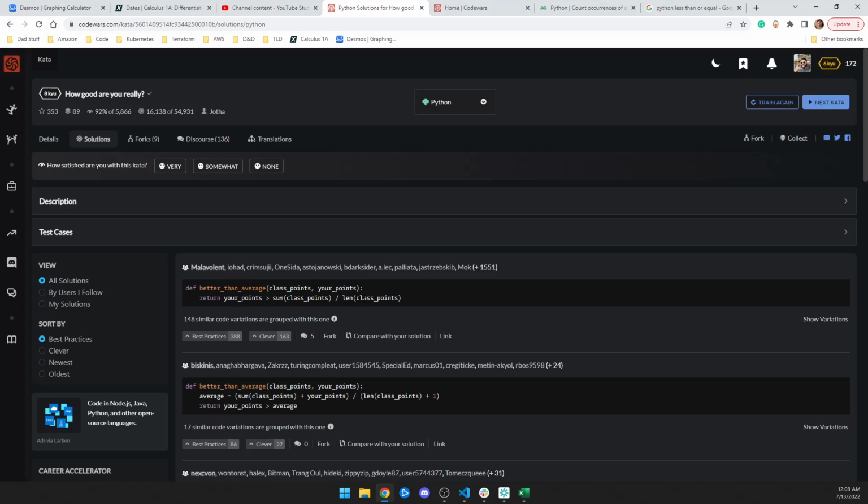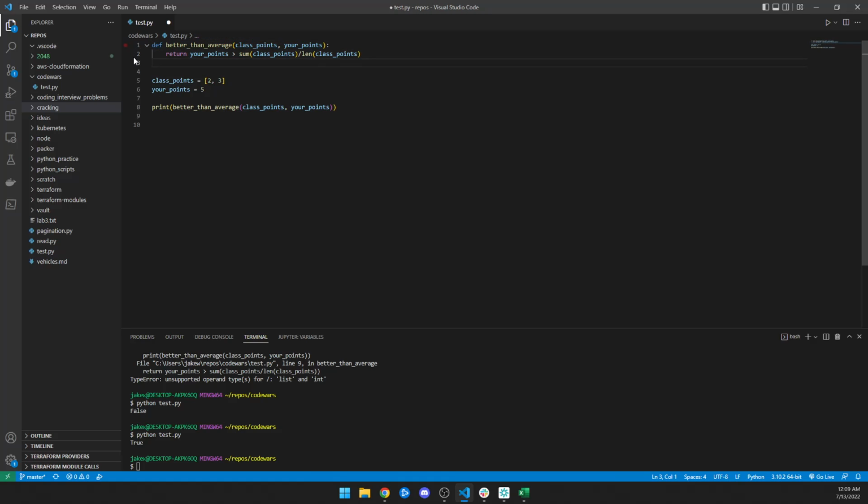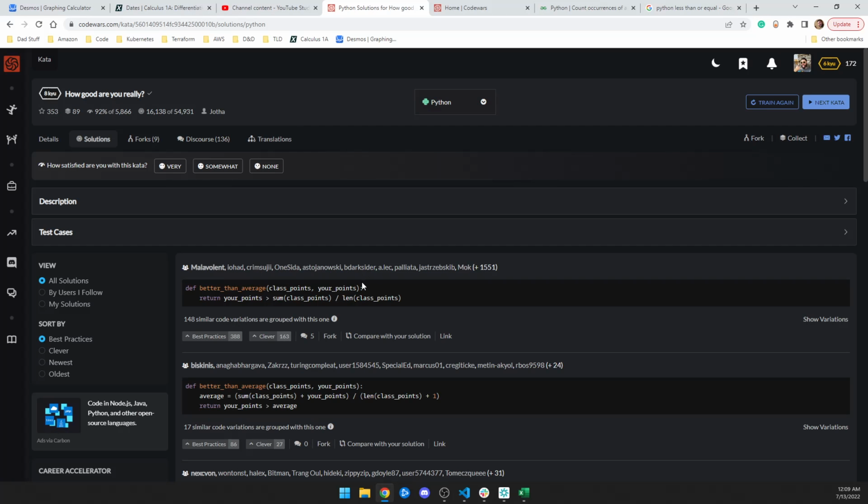Return your points greater than, yeah. So the best solution, voted by best practice and cleverness, is literally exactly the same thing that I did. So if we copy this and we get rid of what I commented out, and then we paste this, other than the fact that I didn't use spaces here, it's exactly the same. So that's good. That means I answered it in a way that the community believes is the best solution.